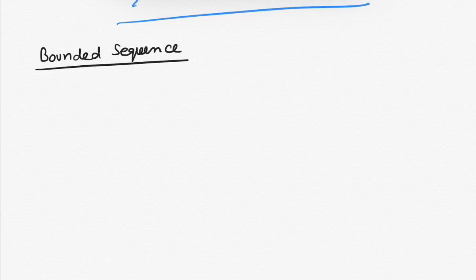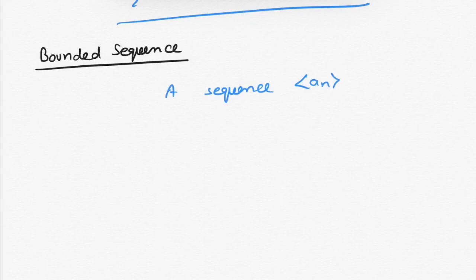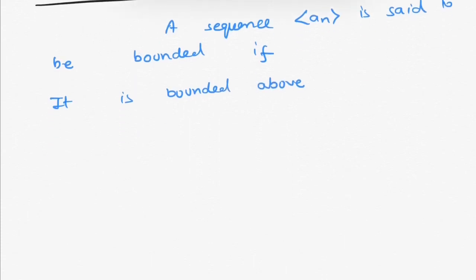Now let us see the definition of a bounded sequence. A sequence an is said to be bounded if it is bounded above and bounded below.